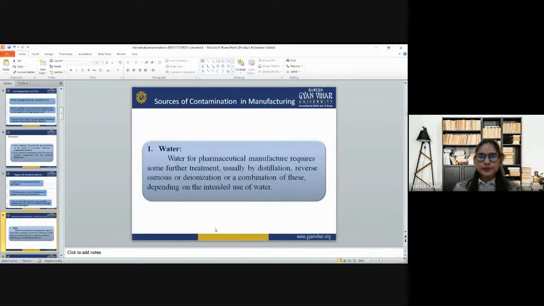Now, what are the sources of contamination in manufacturing? The first thing that comes to mind is water. Water for pharmaceutical manufacture requires some further treatment, usually by distillation, reverse osmosis, or deionization, or a combination of these, depending on the intended use of the water.